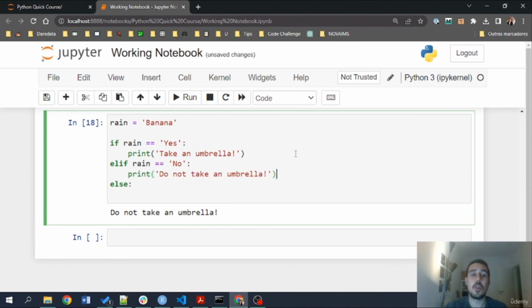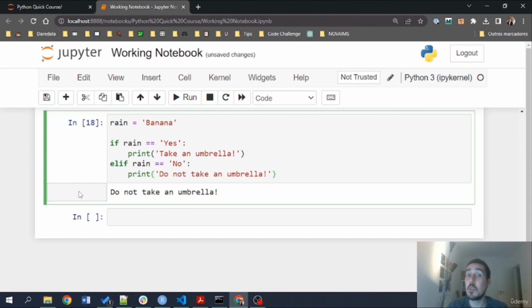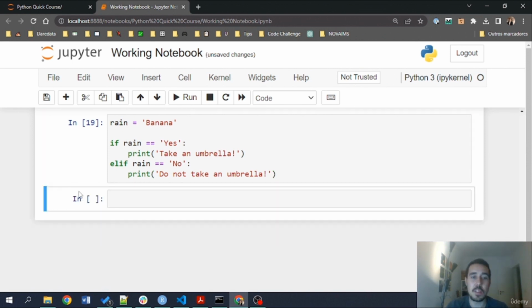Now Python will do the following. We'll look at this condition. If this is not true, we'll look at another condition, which is used with the elif, from else if, and if both of these conditions aren't true, then it's going to go for the else. I can close the for here. Nothing will run because none of these conditions are met. Let me run this.